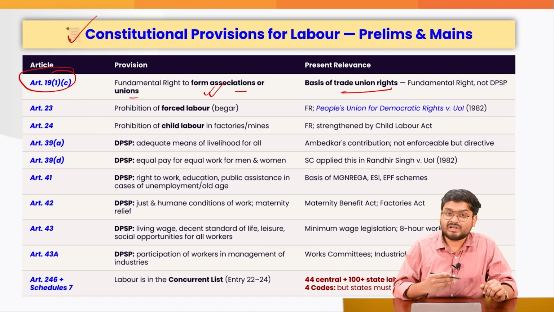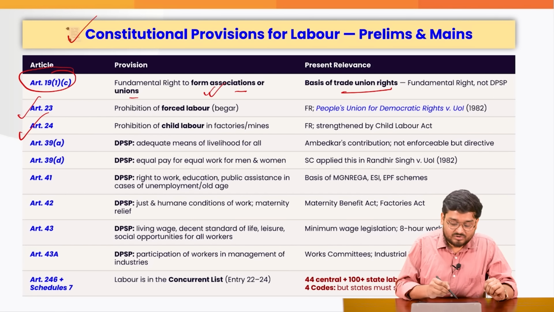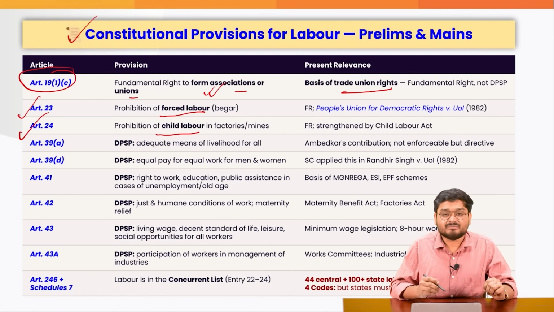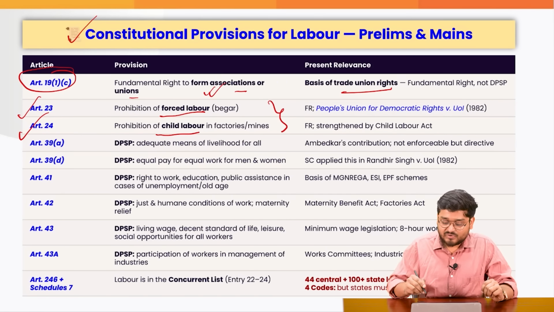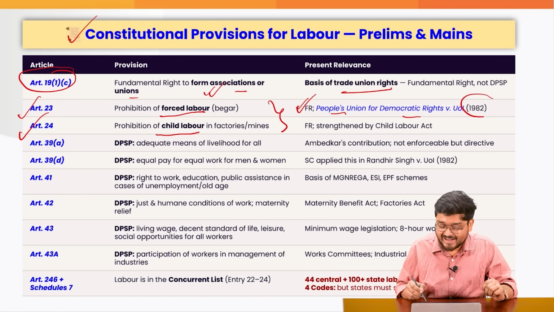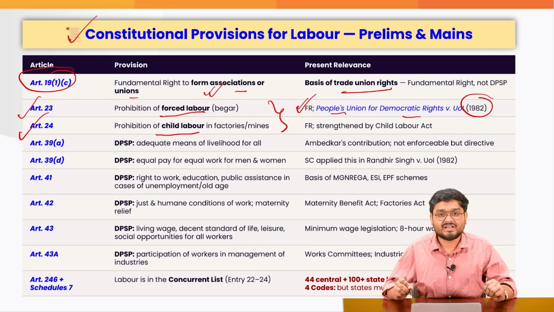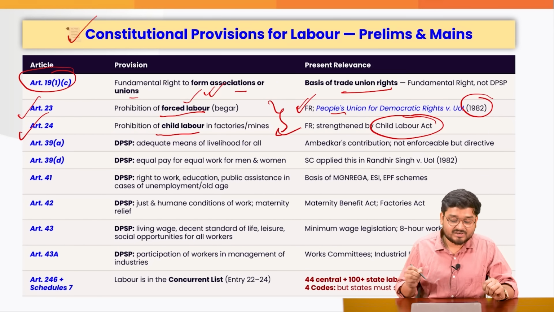Also, when we go on to the other fundamental rights, such as Article 23 and 24, here we are talking about forced labor and child labor being respectively restricted in the country. And that is why you have seen that in the past we have had the People's Union for Democratic Rights 1982 Supreme Court case also talking about forced labor. Also, when we talk about the Child Labor Act, it has its origin in this fundamental right itself.